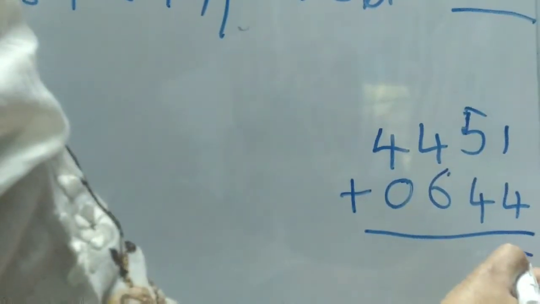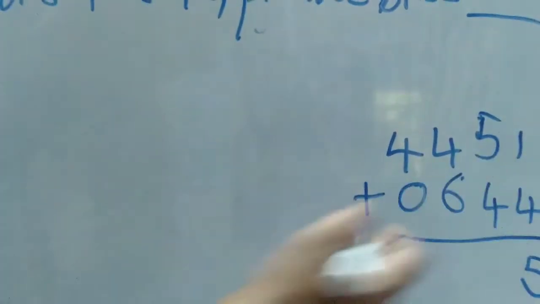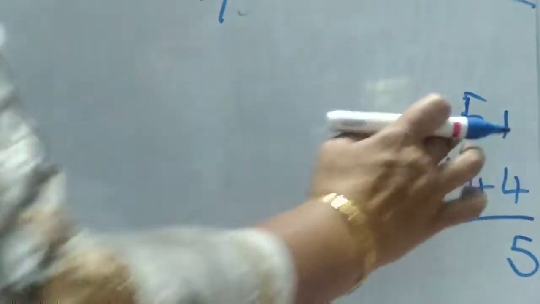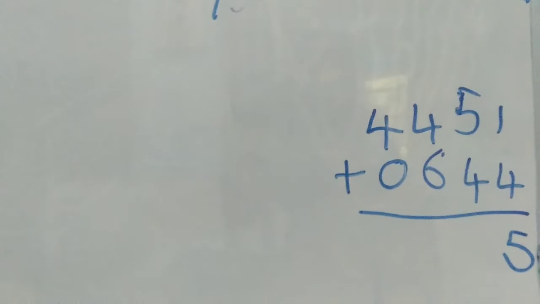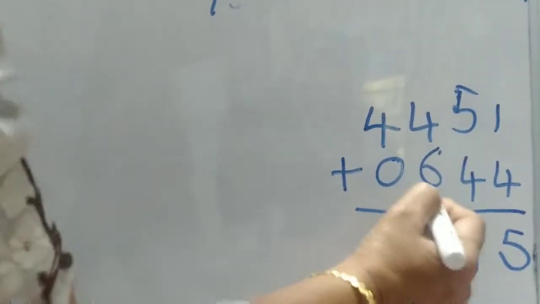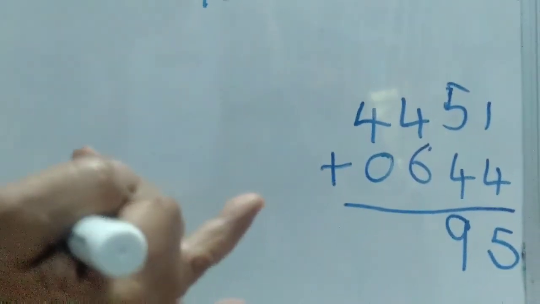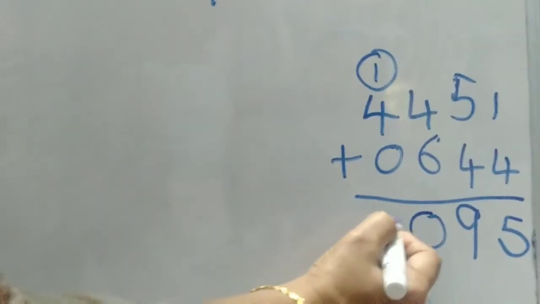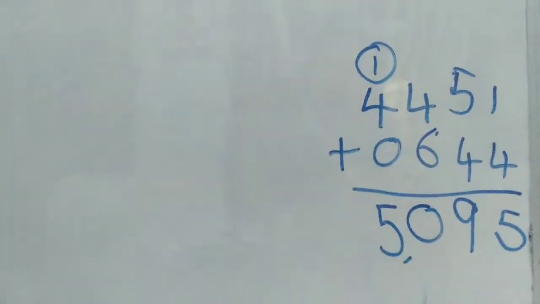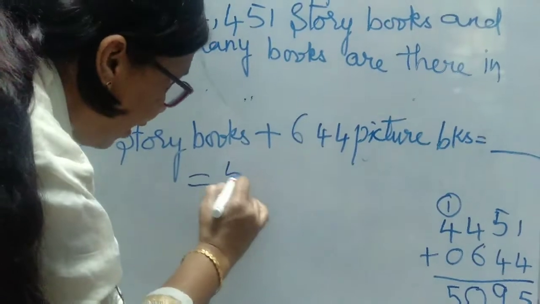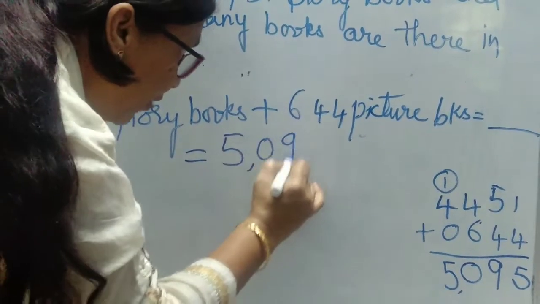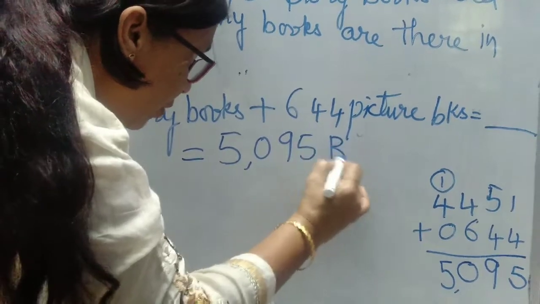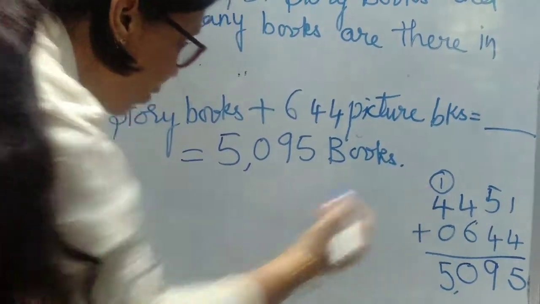Add them. 4 plus 1. 4 in the mind, 1 on the finger. 4 plus 1, 5. 5 in the mind, 4 on the finger. After 5: 6, 7, 8, 9. 6 in the mind, 4 on the finger. After 6: 7, 8, 9, 10. 0 and carry. 4 in the mind, 1 on the finger. After 4, 5. So the total books are 5,095 books. Like this we have to write here.